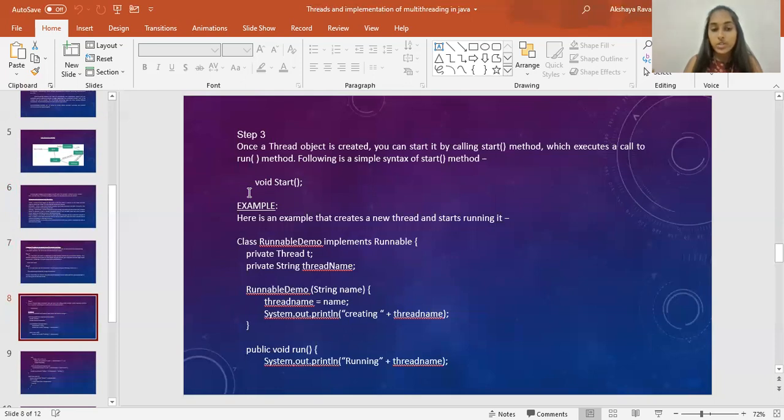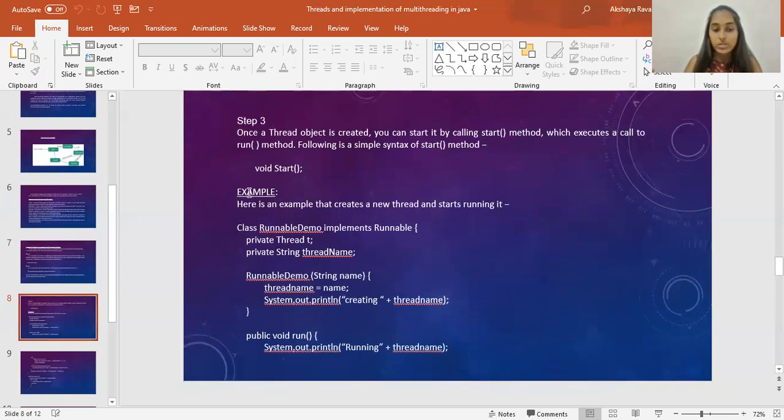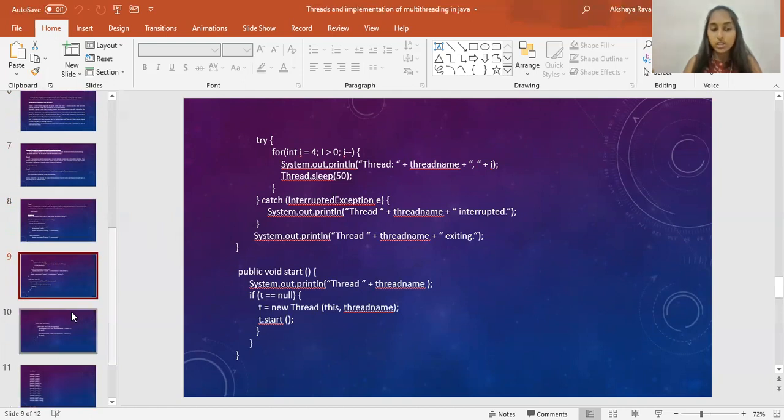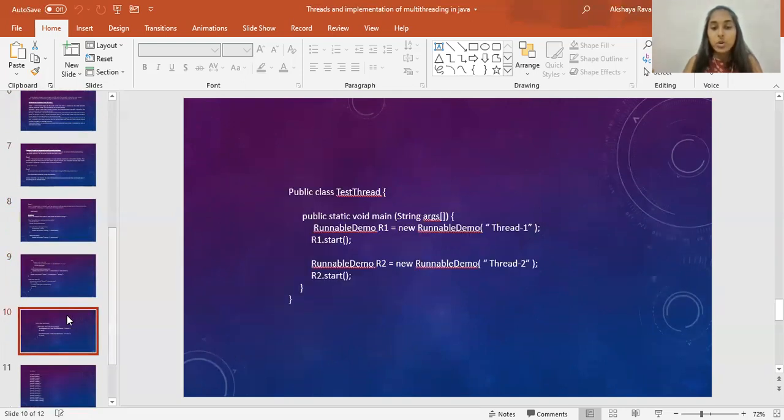Class RunnableDemo implements Runnable. So here we have given a thread name as RunnableDemo, and we have given the system output as creating thread name. So here we have created the thread and made it running. The program follows with some statements where running of the program is initiated. The program ends with two runnable threads, thread 1 and thread 2. Here the 2 threads have been developed, so one will be running and the other will be in the waiting list.